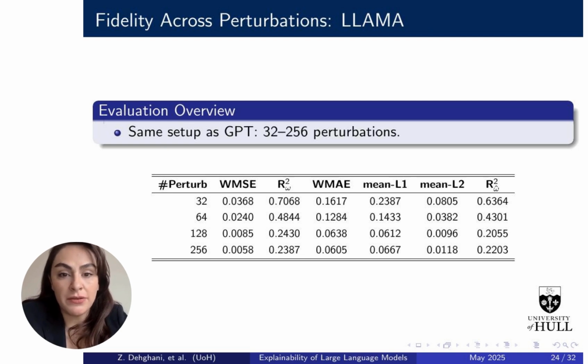Here we apply the same evaluation as with GPT, testing LLama across 32 to 256 perturbations. As the number of perturbations increases, we see a consistent decrease in error metrics like WMSE and WMAE, which indicates better surrogate model performance. However, similar to GPT, the weighted R2 scores drop as perturbations increase.